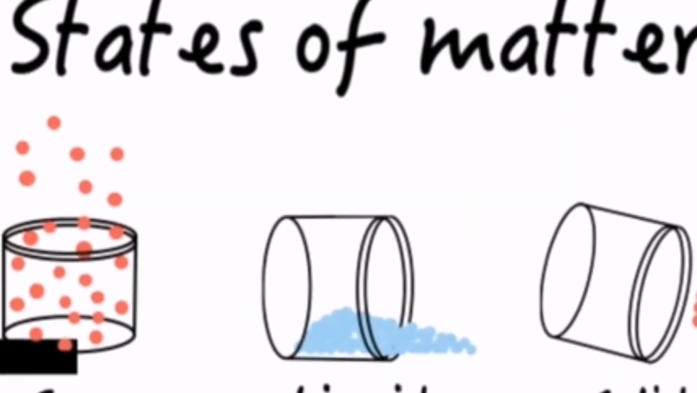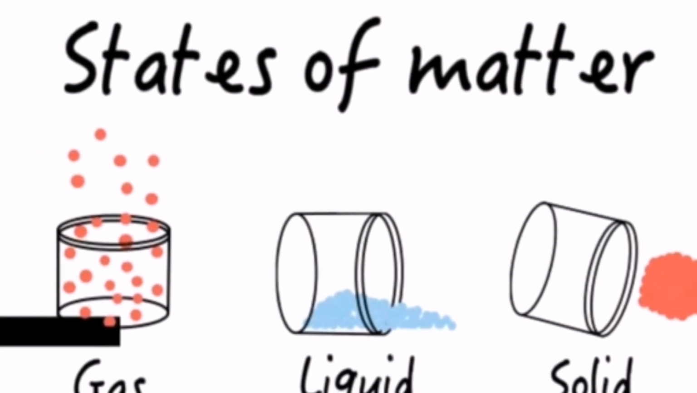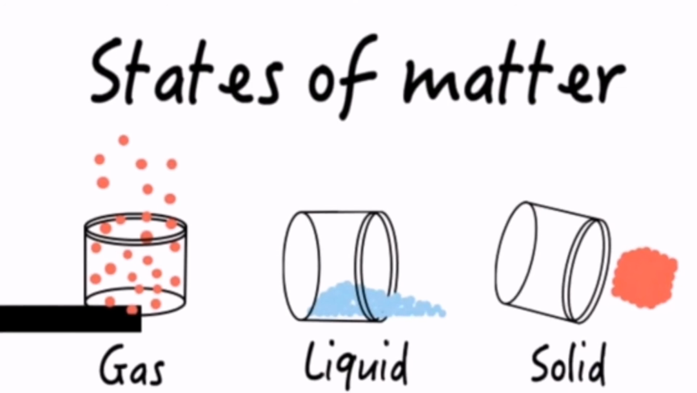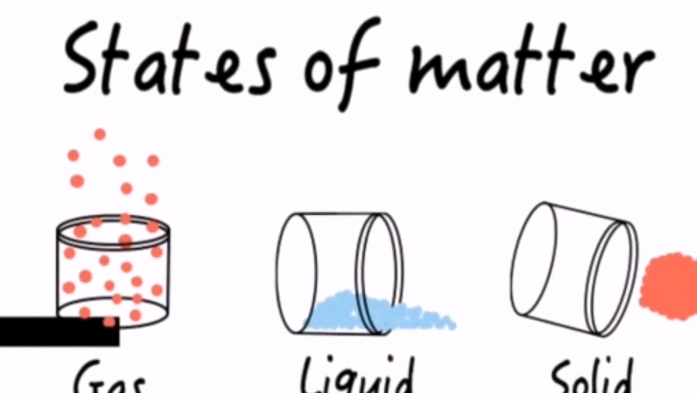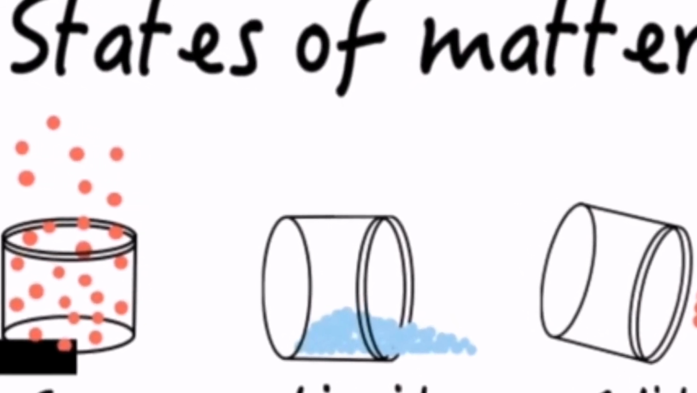States of matter. At high temperature, the particles move faster at gas state. At lower temperature, the particles move slowly at liquid state. At lowest temperature, the particles are tightly packed to one another and barely move at solid state.